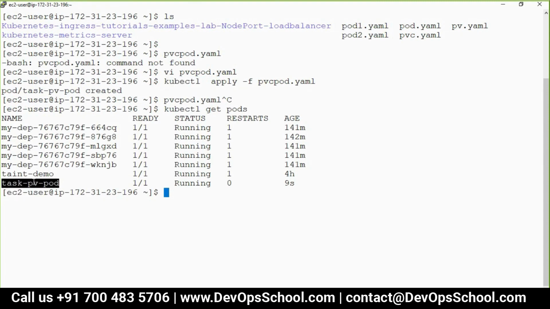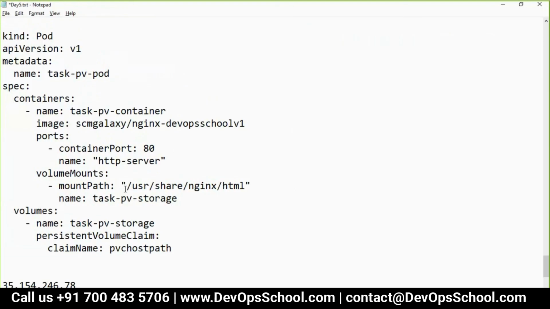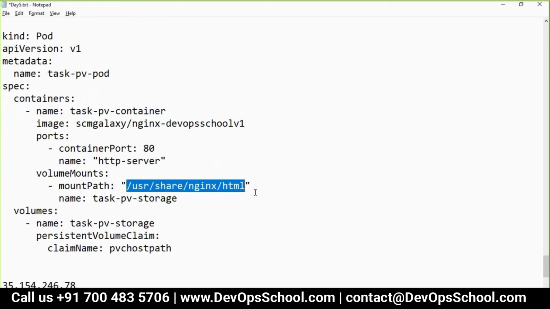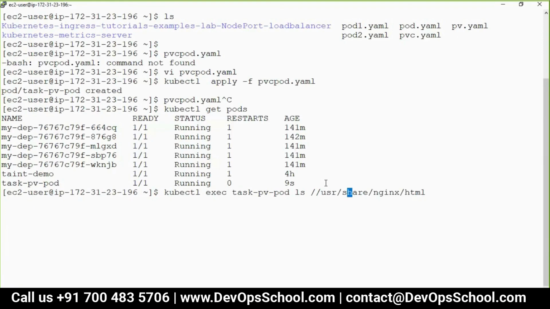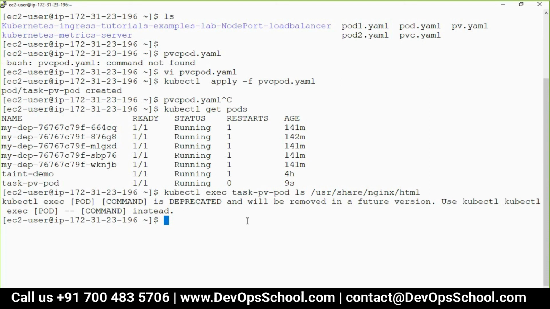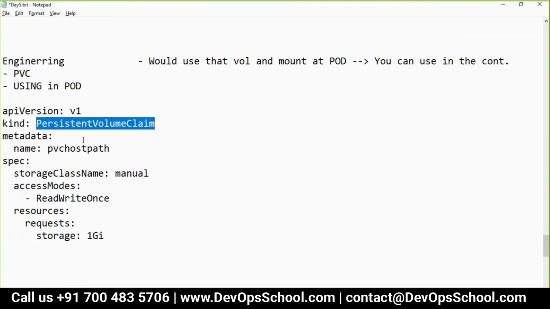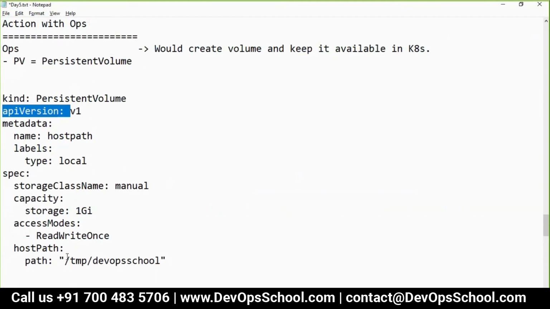Okay, now can I check whether I got this mapping inside a container or not? So kubectl exec this pod, ls. Copy. So there's nothing inside that. Basically, this file should come from this PVC. This PVC is coming from this PV. This PV is located at this place. So can I modify this file?